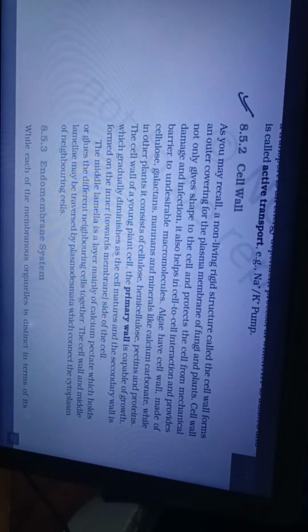they require a carrier protein of the membrane to facilitate their transport across the membrane. A few ions or molecules are transported across the membrane against their concentration gradient, that is, from lower to higher concentration. Such a transport is an energy-dependent process in which ATP is utilized and is called active transport. Example, sodium-potassium pump.